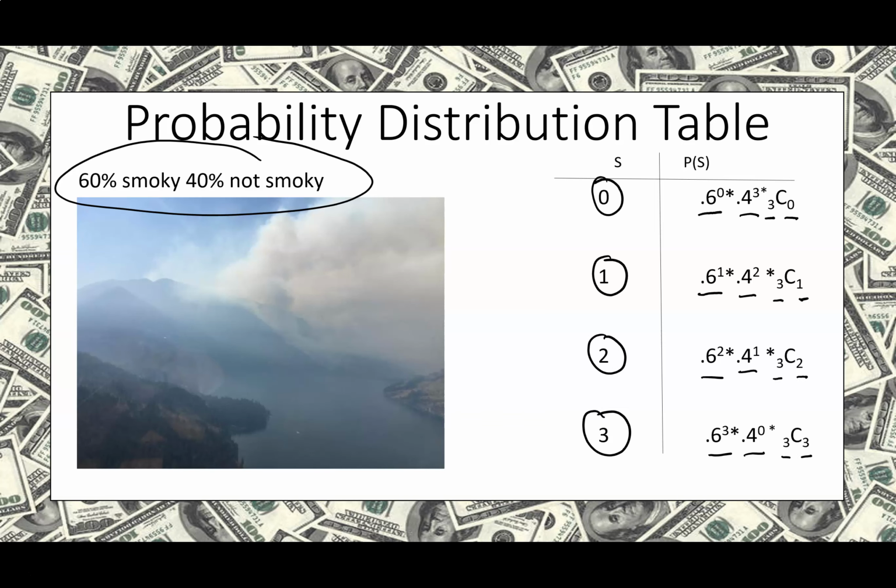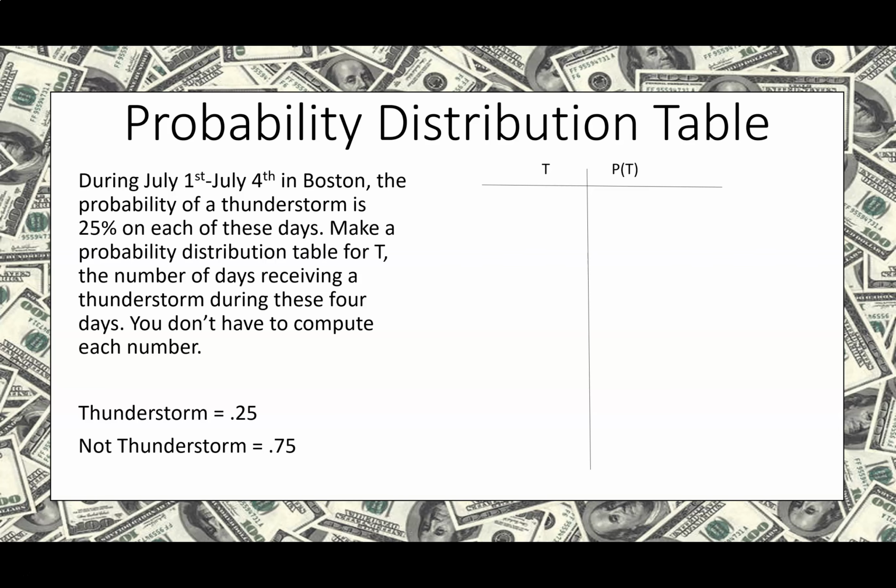Okay, we're back. So during July 1st and July 4th in Boston, the probability of a thunderstorm is 25%, so 0.25. And that means that the probability of not a thunderstorm is 75%, or 0.75. Make a probability distribution table for T, the number of days receiving a thunderstorm during these 4 days. You don't have to compute each number. All right, like I said, pause the video and then I want to see if yours matches my answer.